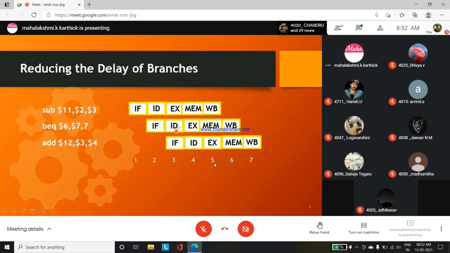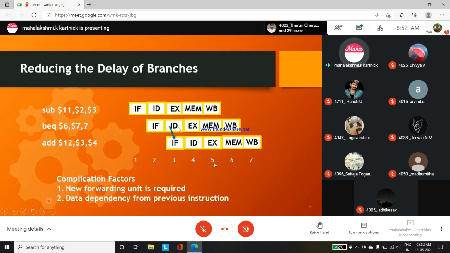So in ID, you have to identify. In this ID, if you have the complexity, you can find whether it is taken or not. For a branch instruction, the target address has to be calculated for the next part, right? To calculate that, you forward that instruction to the next instruction fetch. This can be done if you have extra hardware inside.